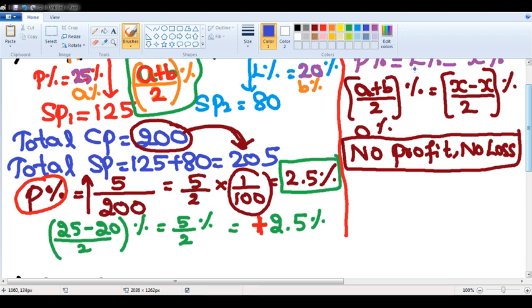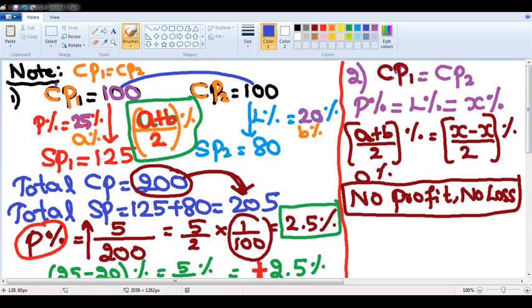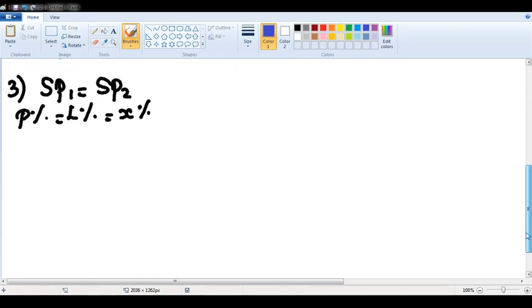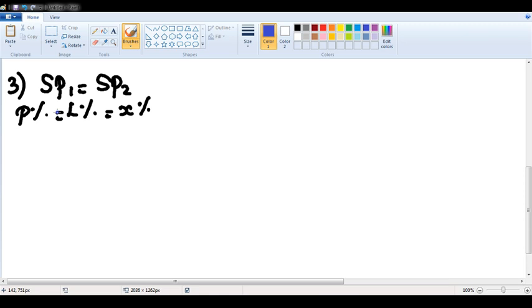In this kind of scenario, if you want to take some examples like the first problem we took in numerical ways, check it out. You will never have profit.